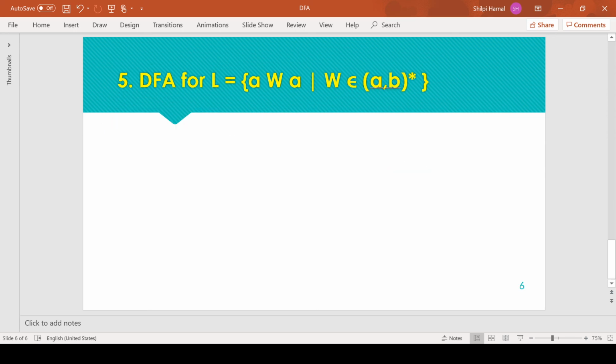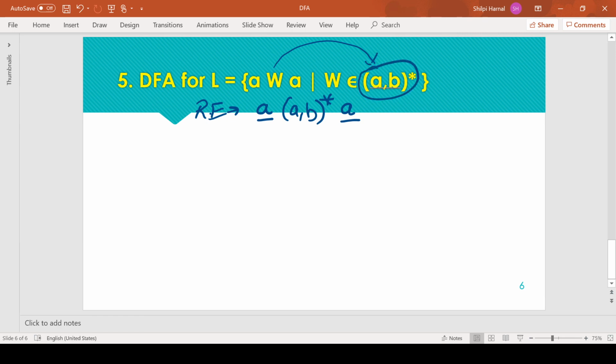Next we have the DFA for this language. We can rewrite the question in terms of a regular expression: the string must start with a single character A and also end with a single character A, but in between we can have any combination of A and B. So W is representing any combination of A and B here.